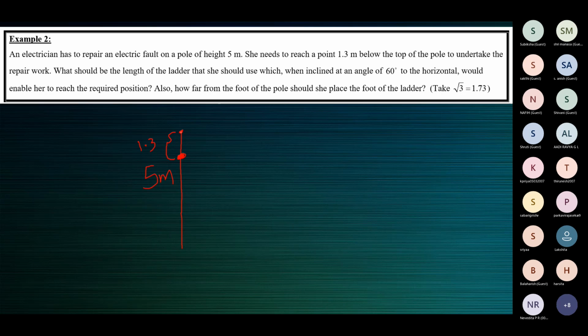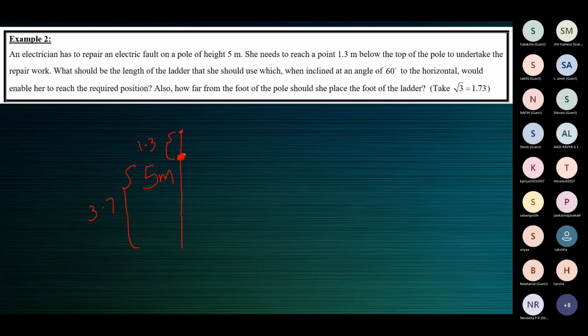Okay, so the electric pole is 5 meters tall. The electrician has to reach a point which is 1.3 meters below the top of the pole. So this point, say. All right, so the height of this part of the pole will be 5 minus 1.3, which is 3.7.